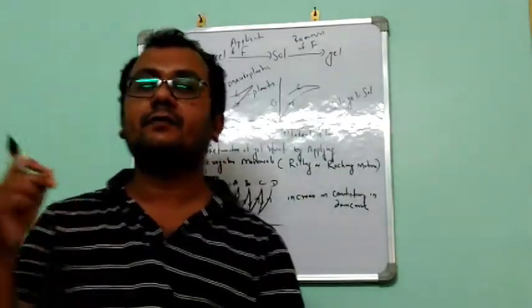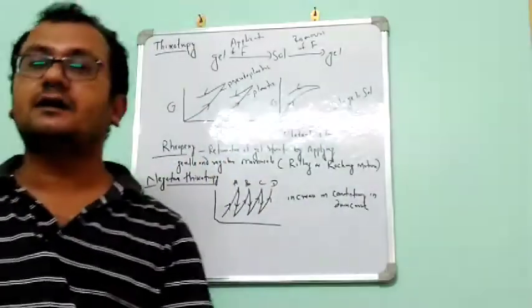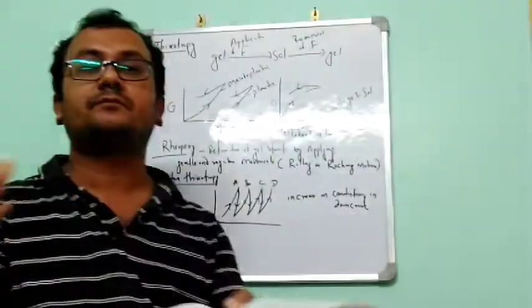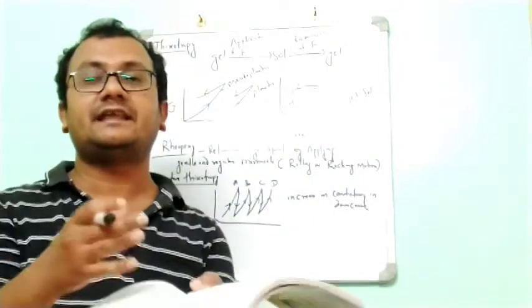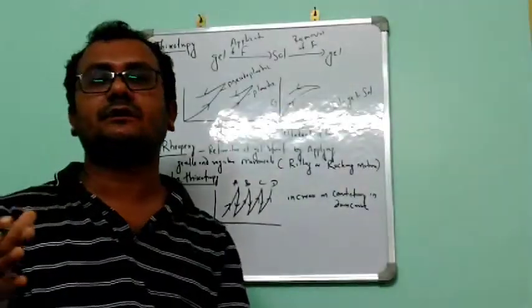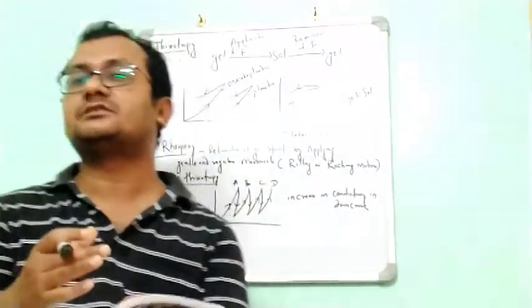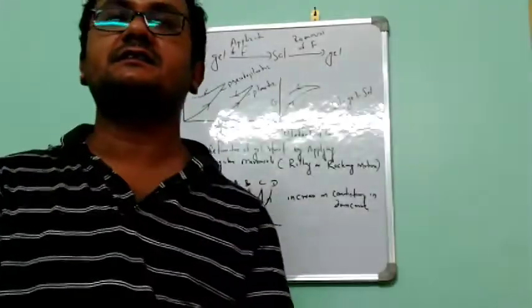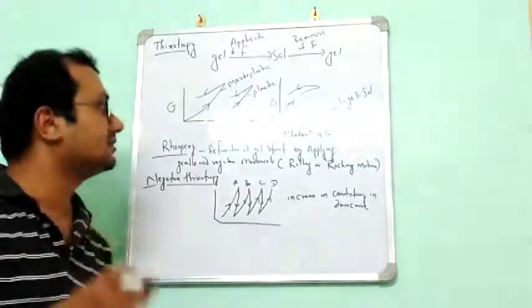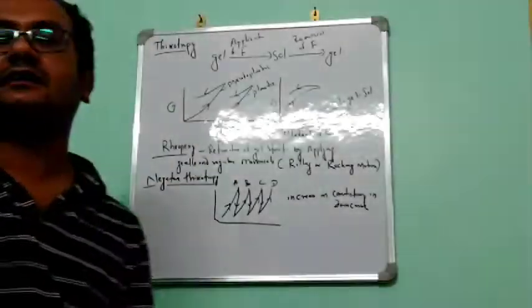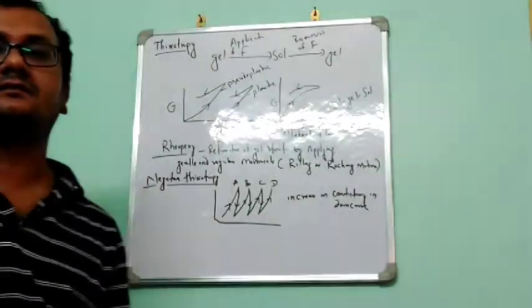But when we apply the shearing stress, the links between the particles break down and they show less viscosity. So that is why the recovery time changes in thixotropy.